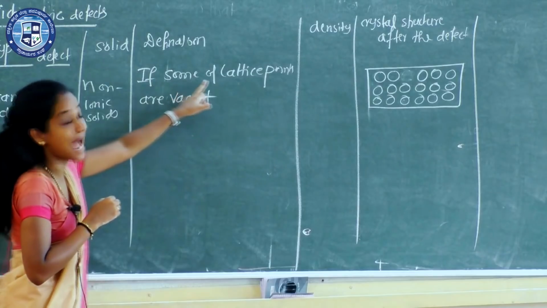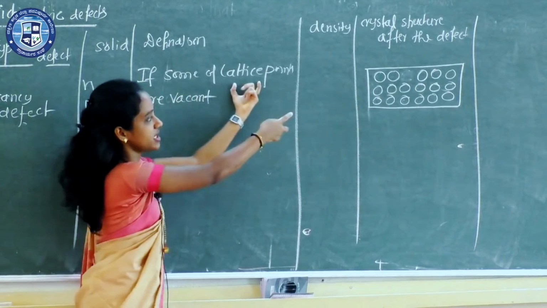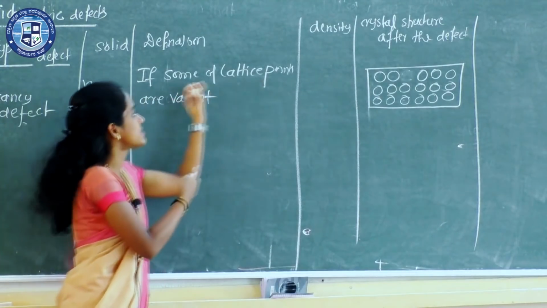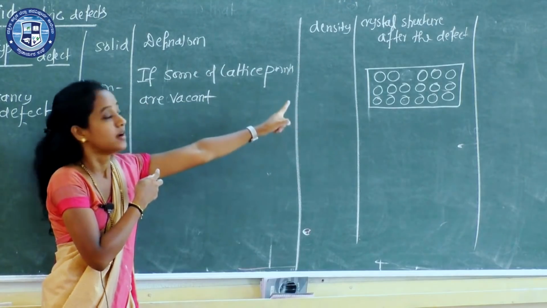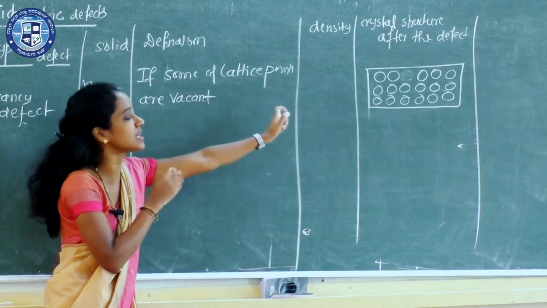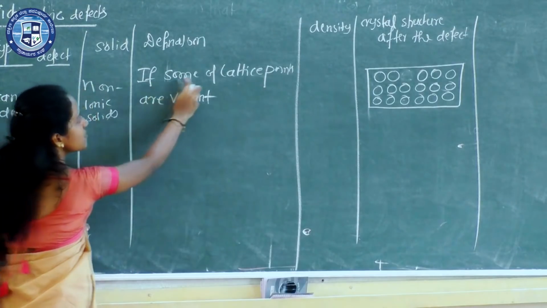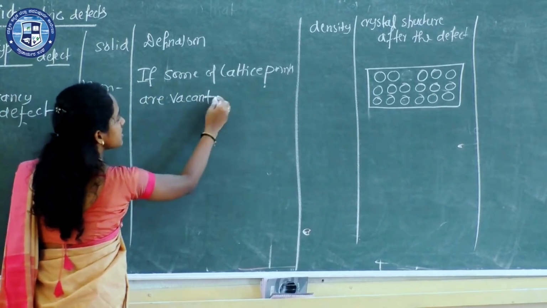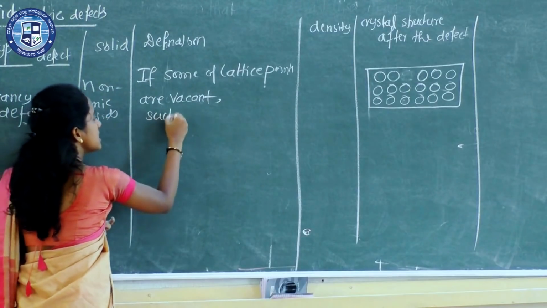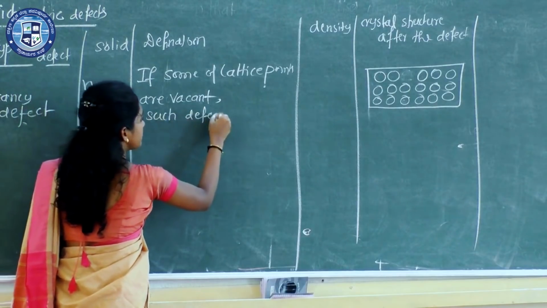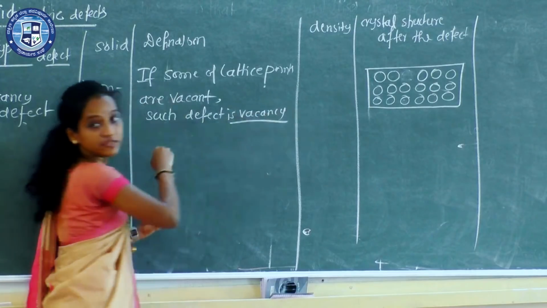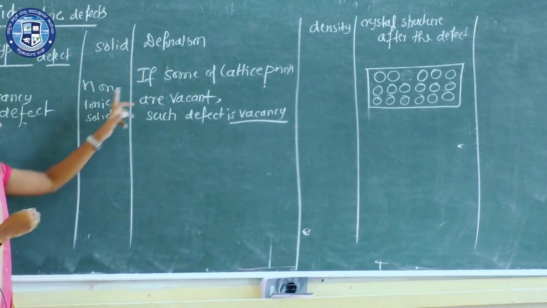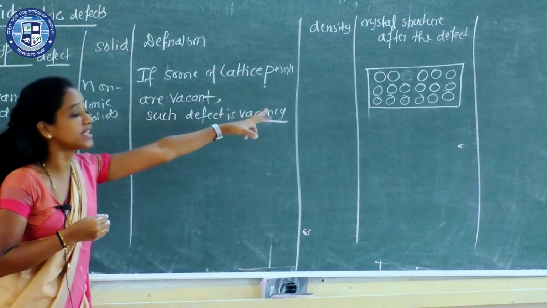If some of the lattice points which contain particles, some of the particles at their normal, original position disappear, so that some lattice points are vacant, then such a type of defect is vacancy defect. Clear?